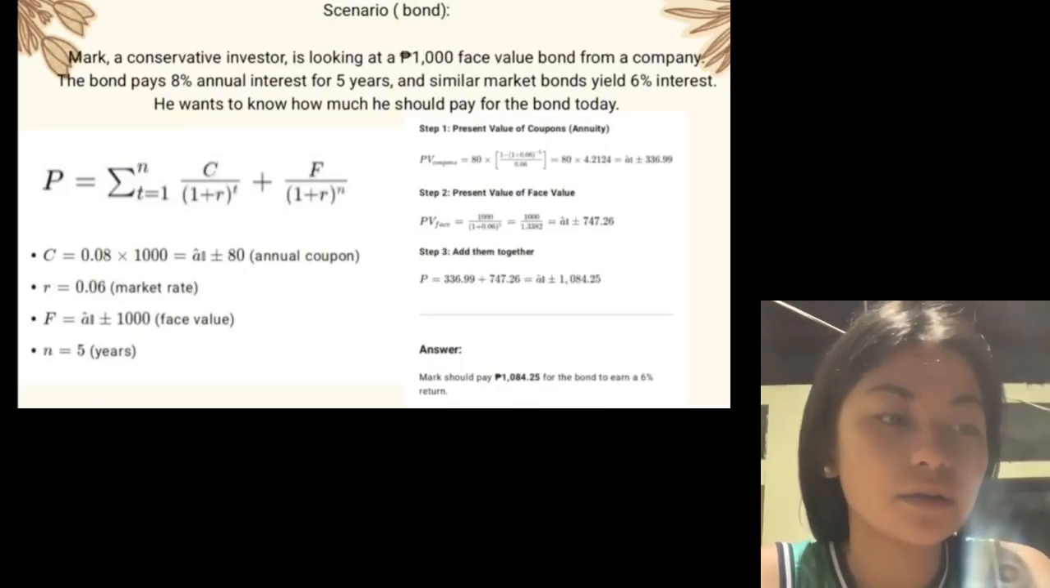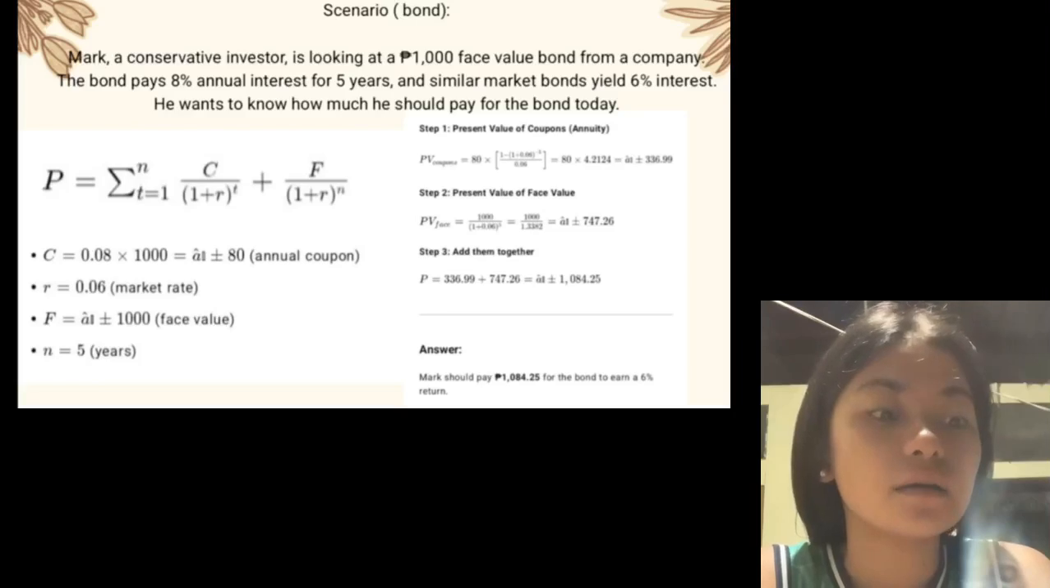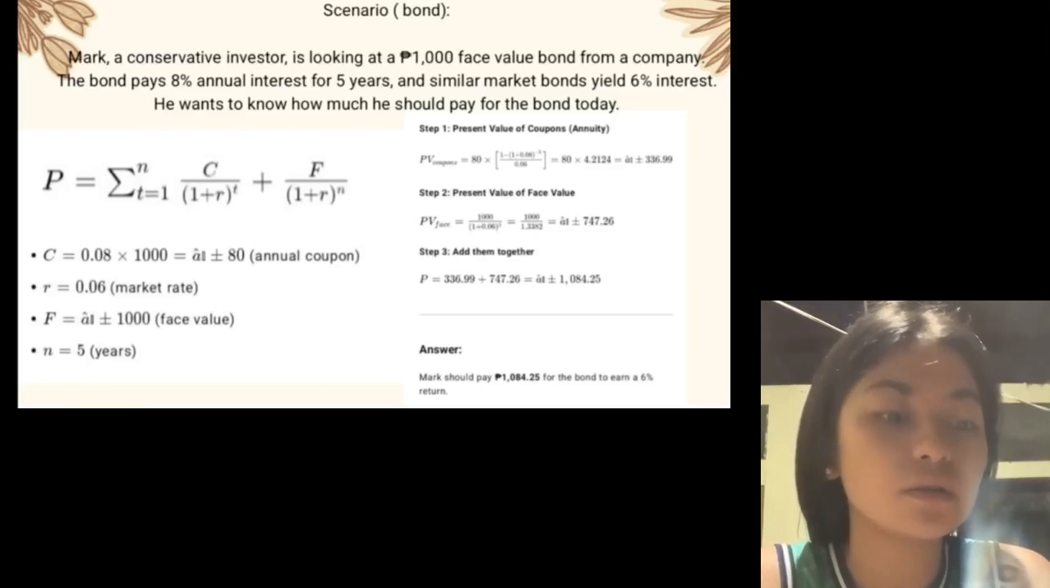Mark, a conservative investor, is looking at a 1,000 face value bond from a company. The bond pays 8% annual interest for 5 years, and similar market bonds pay 6% interest. He wants to know how much he should pay for the bond today.